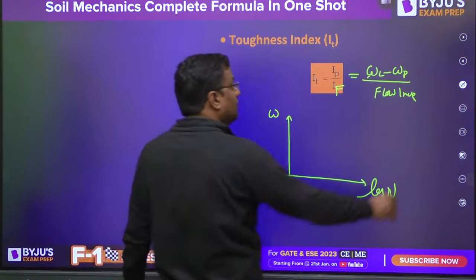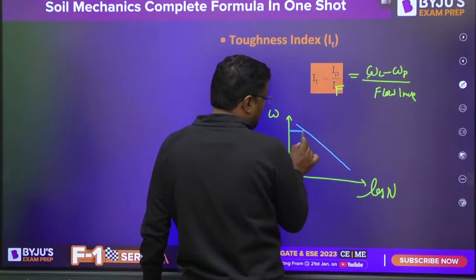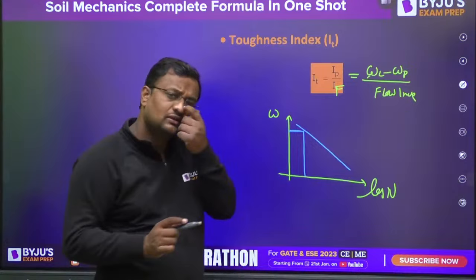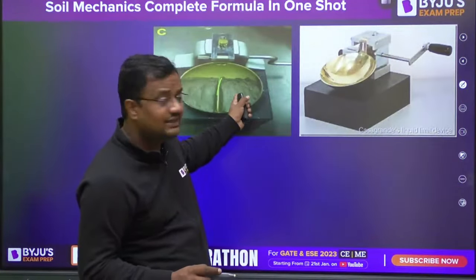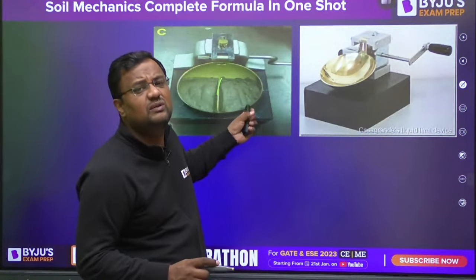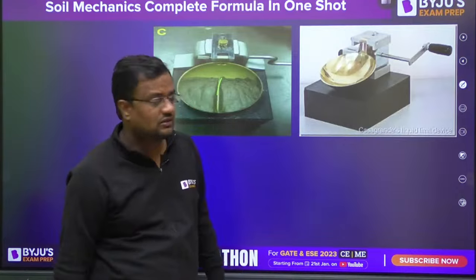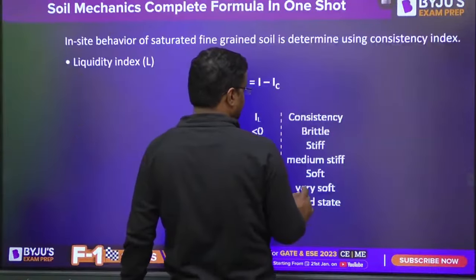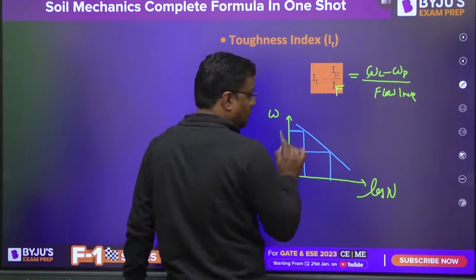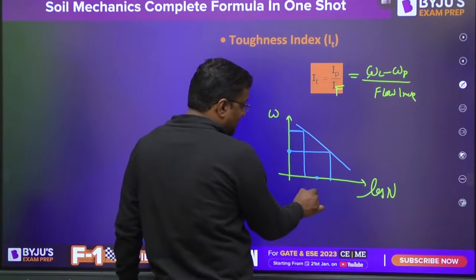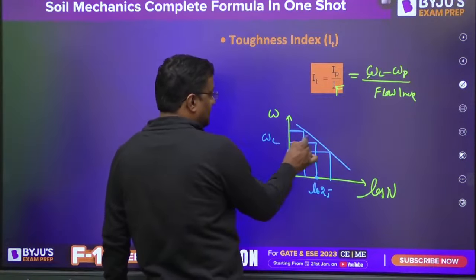So when the water content is high, the number of blows required will be less, because when water content is high, that means it is very liquid, pilly soil. So fewer blows will make it close. And when it is dry, with less water content, the number of blows will be more. So at 25, whatever is the water content, that is the liquid limit, and the slope of this is the flow index.